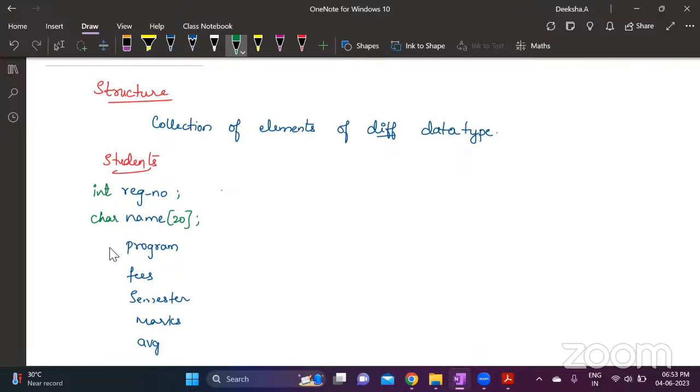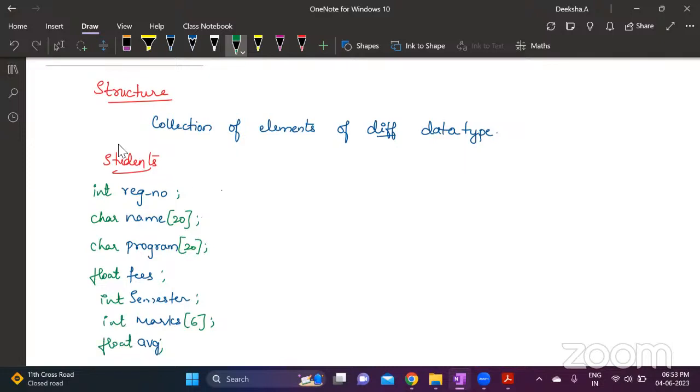And then program is also going to be a character array. Maybe I'll give 20 as a size. Fees, let me take it as a float value. And then semester is going to be int. It's going to be 6 semesters or 8 semesters. Marks, we are going to have integer marks, but for 6 subjects, so this is an integer array. And then average is going to be float type.